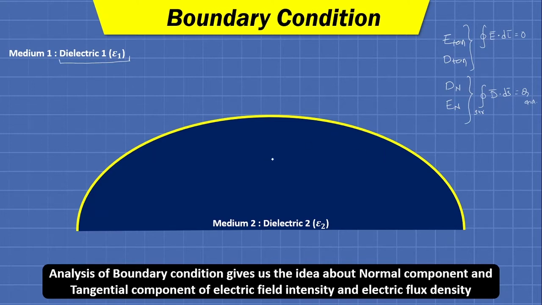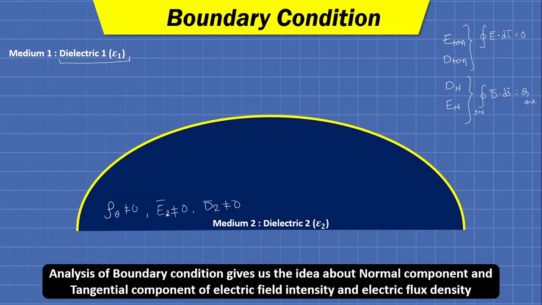Here, irrespective of the conductor, we will have rho v non-zero, because in a dielectric medium the volume charge density is not zero, and E2 bar is also not equal to 0 and D2 bar is also not equal to 0.